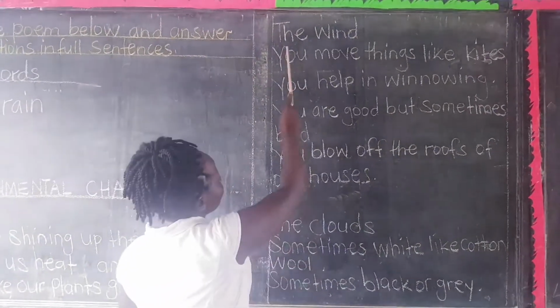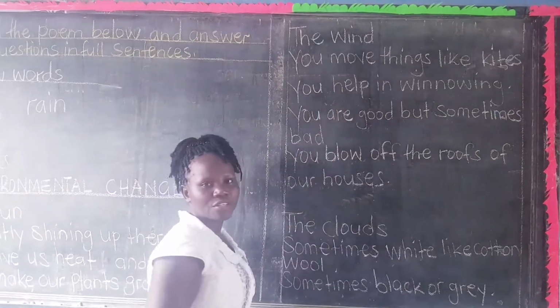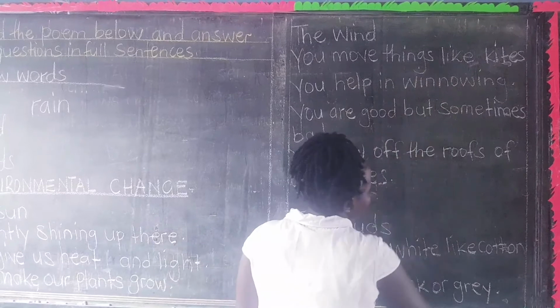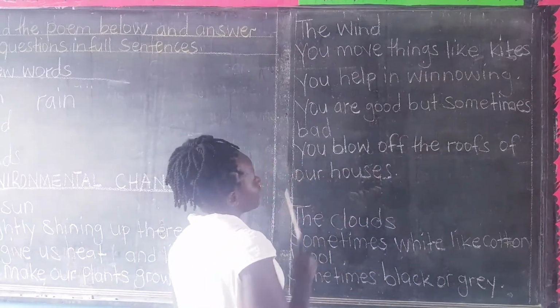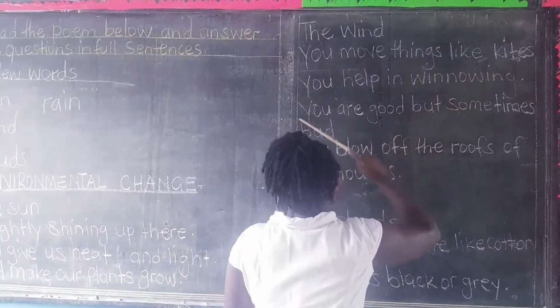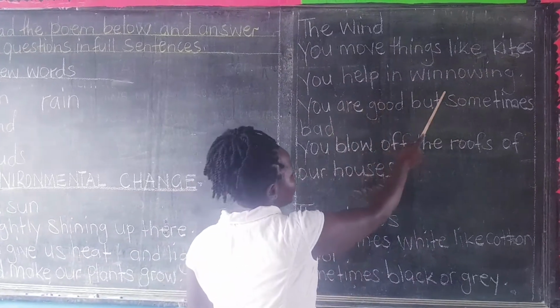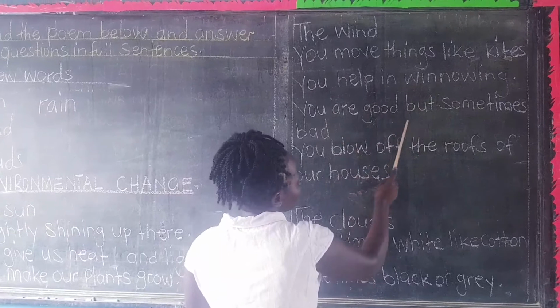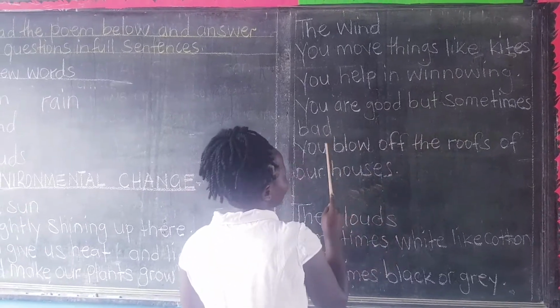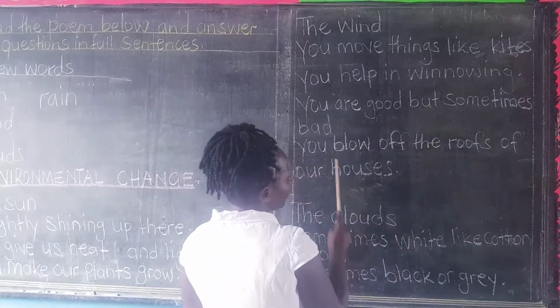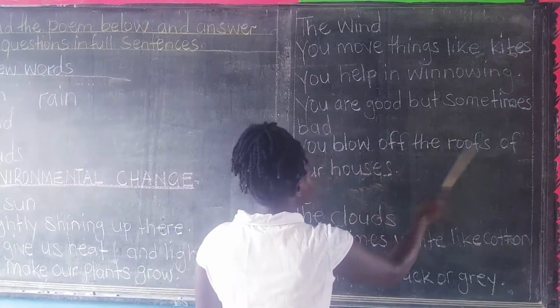Let us go to the second stanza. It talks about the wind, and the wind also is another element of what? Of weather. You move things like kites. I think you know kites. You help in winnowing. You are good but sometimes bad. You blow off the roofs of our houses.